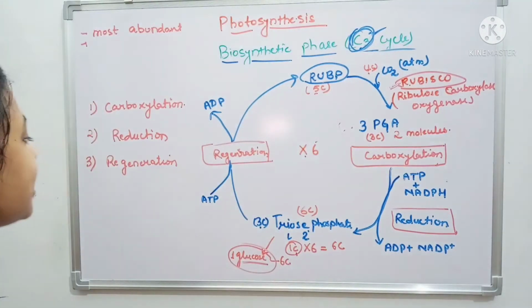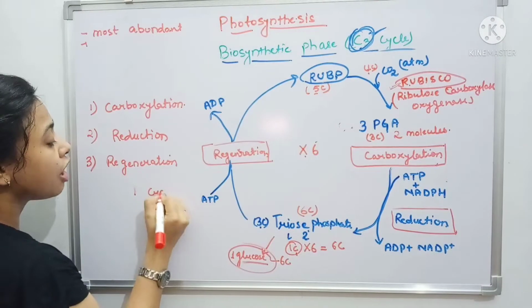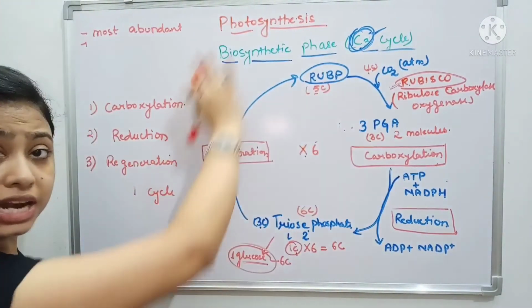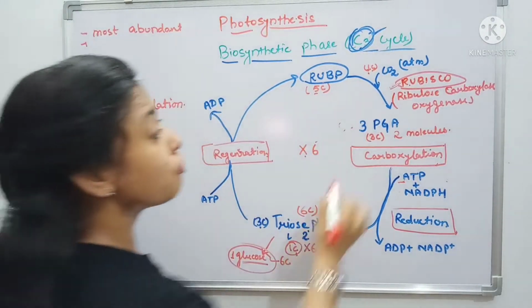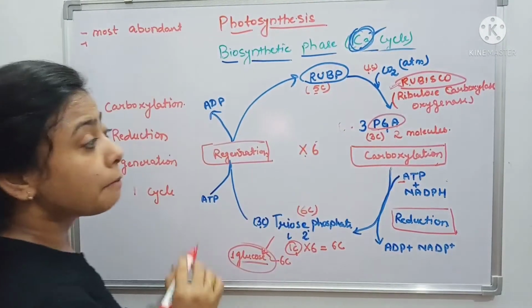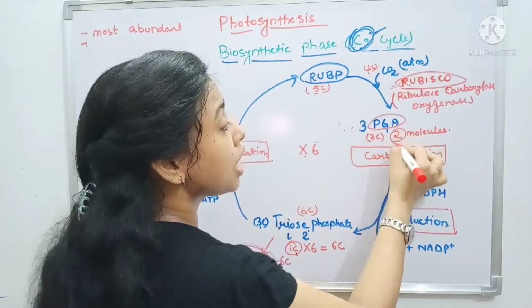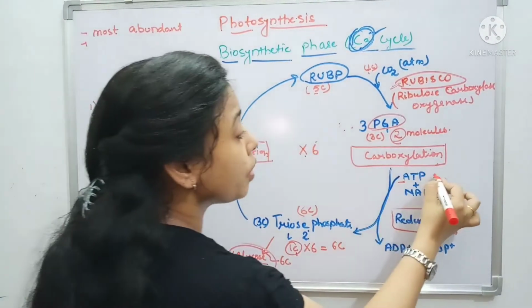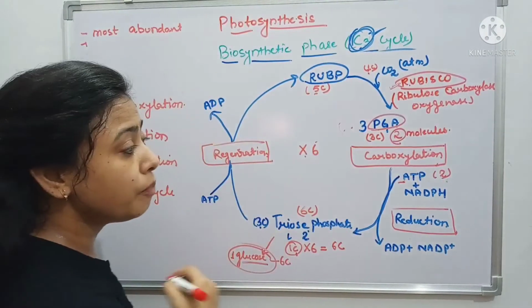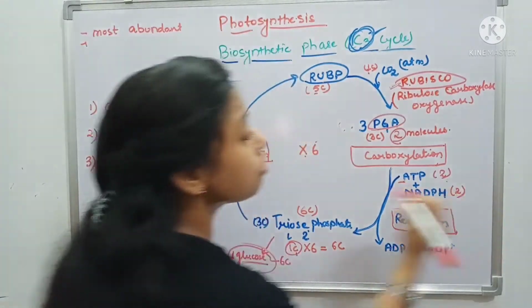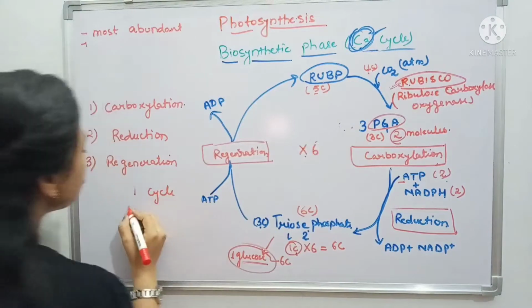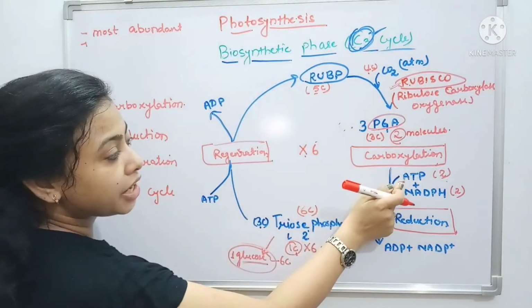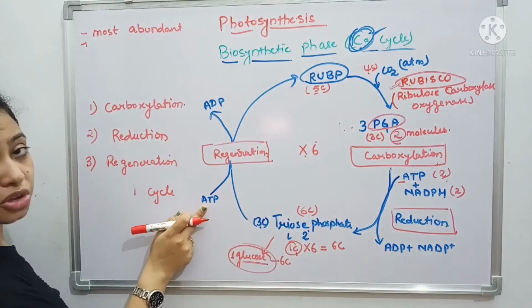If I say in one cycle how many ATPs are utilized, if you count, 1 ATP is utilized over here for 1 PGA molecule, but here 2 molecules are produced, so 2 ATP will be used here, as well as 2 NADPH also will be used here, because we are using this for 2 molecules. So in one cycle 2 ATP are used over here and 1 ATP is used here.